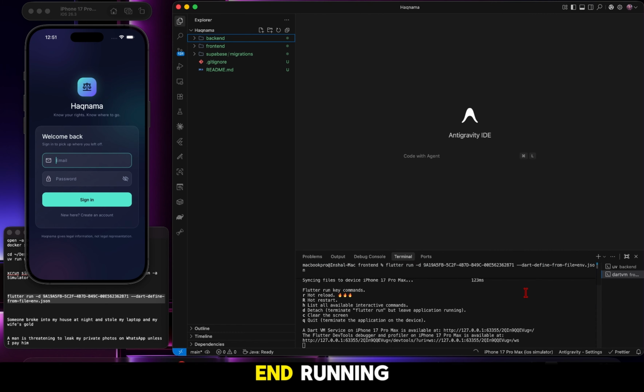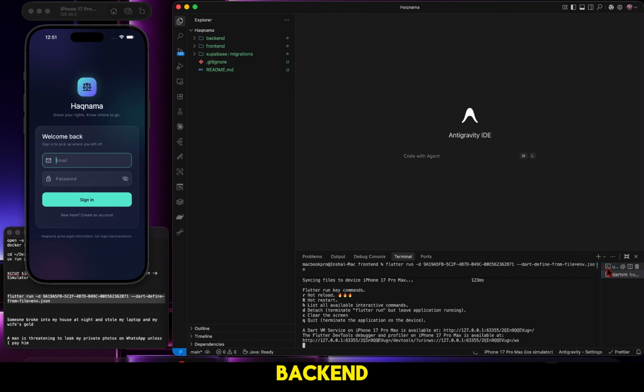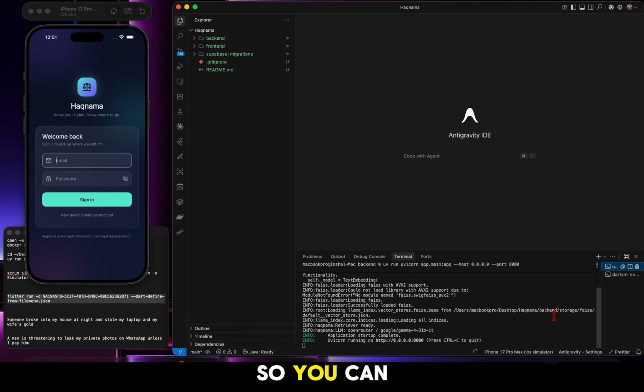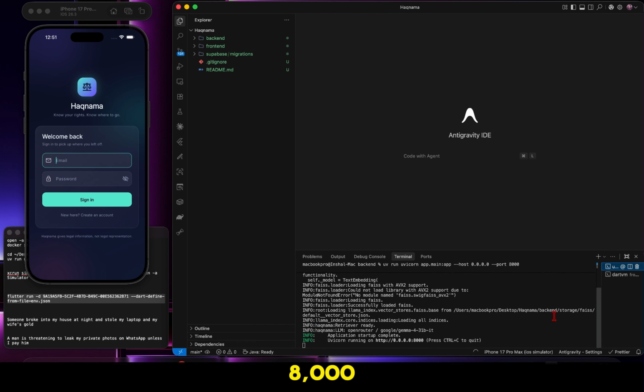Here is the front end running. As you can see, the Flutter front end is actually loading here. Now if I go to the backend, here you can see the backend. So you can see the Uvicorn backend is running as well on port 8000. So let us go now.